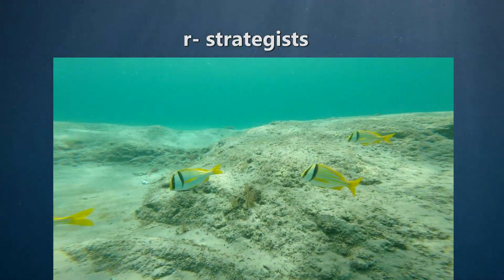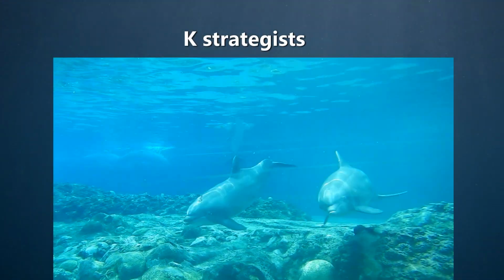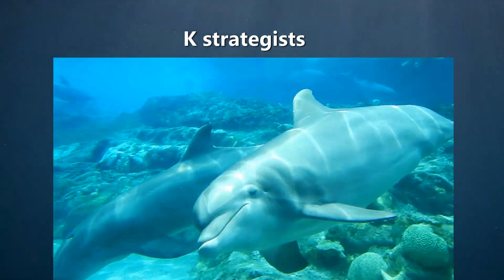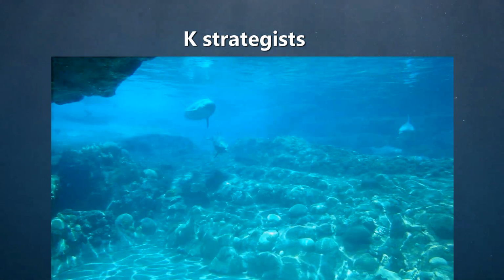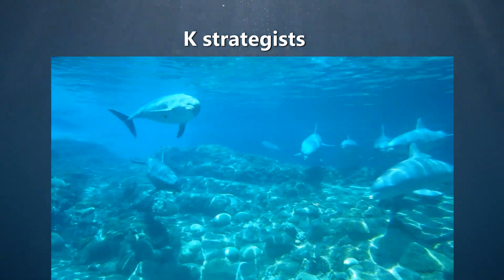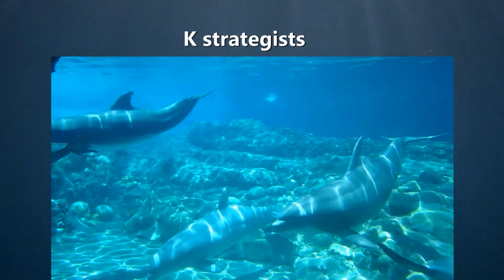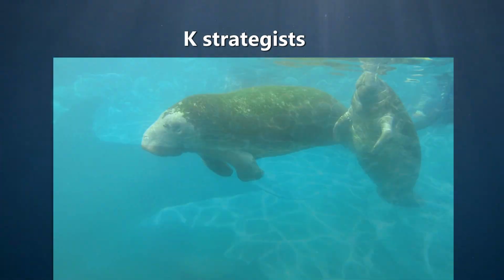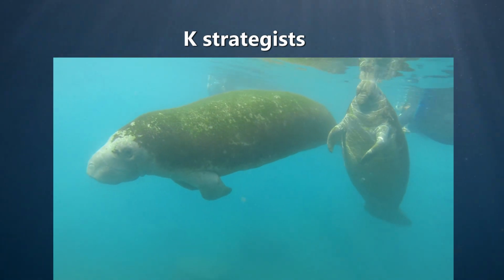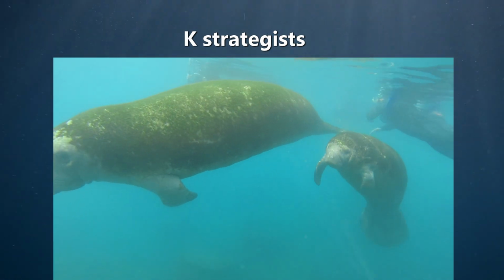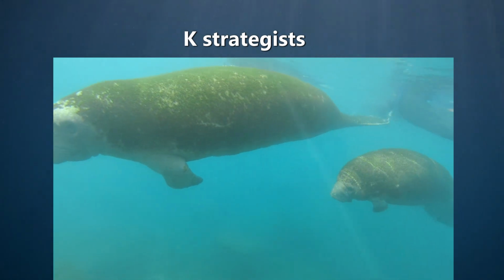On the other extreme are K strategists. These are organisms that are long-lived and work towards carrying capacity, or K. This means they have very few young and put a lot of effort into raising them, thus a much lower mortality rate for the offspring. Marine mammals and even humans are examples of K strategists.